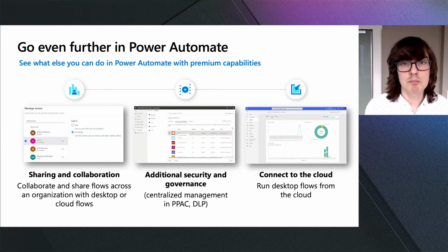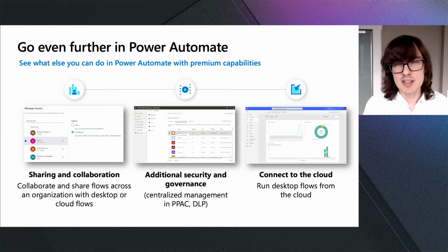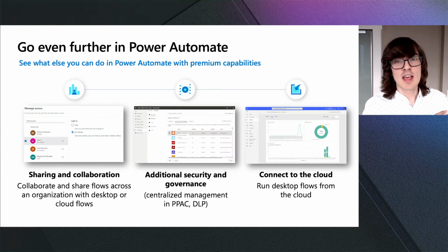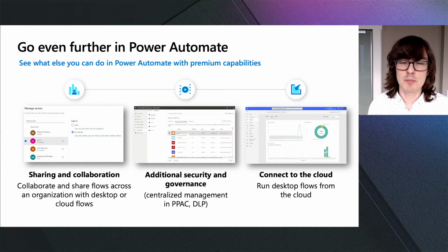We also have premium capabilities that you've been able to use since the release of Power Automate Desktop last year that will remain as part of the premium Power Automate offering. And these capabilities build even more on top of Power Automate Desktop. For example, you can collaborate now with other people building out those desktop flows that you want to. You can also get analytics and visibility into everything that's happening with the desktop flows running inside of your organization. And you can even trigger cloud flows and desktop flows together. So that way you can build processes that hand back and forth between using those connectors in the cloud and running something on your desktop.